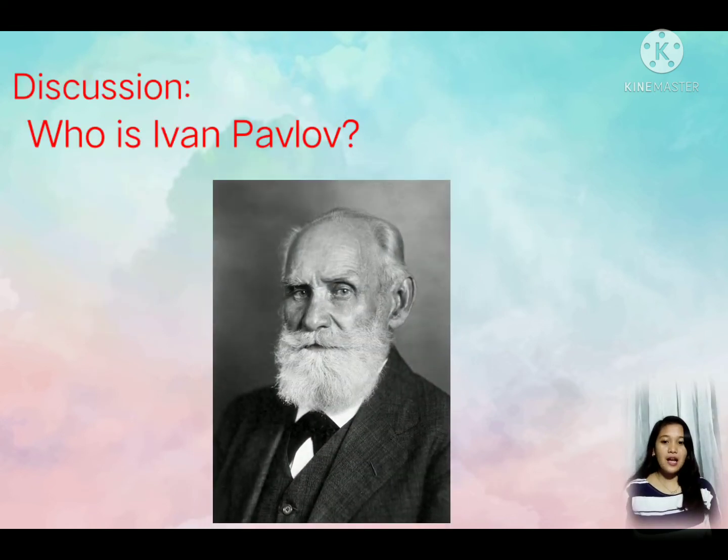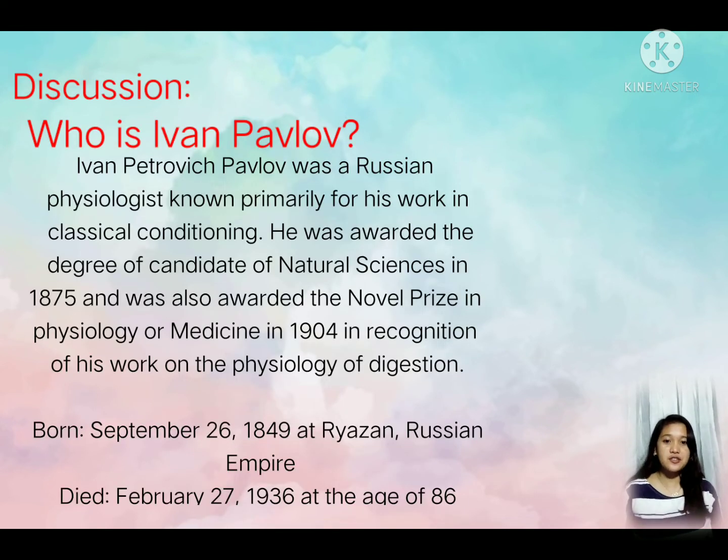Who is Ivan Pavlov? Ivan Petrovich Pavlov was a Russian physiologist known primarily for his work in classical conditioning. He was awarded the degree of Candidate of Natural Sciences in 1875 and was also awarded the Nobel Prize in Physiology or Medicine in 1904 in recognition of his work on the physiology of digestion. He was born on September 26, 1849 at Ryazan, Russian Empire, and he died on February 27, 1936 at the age of 86.